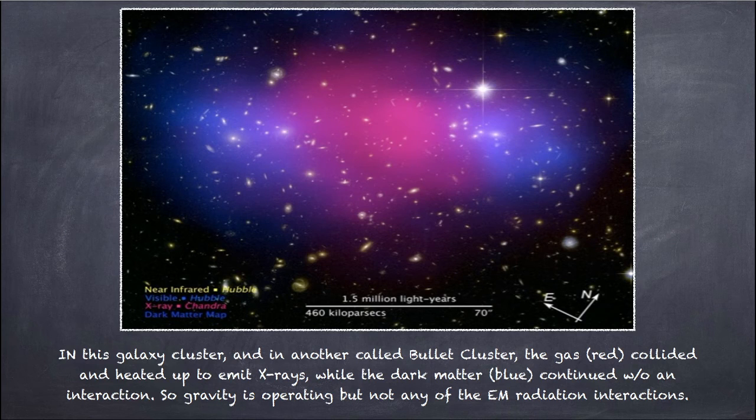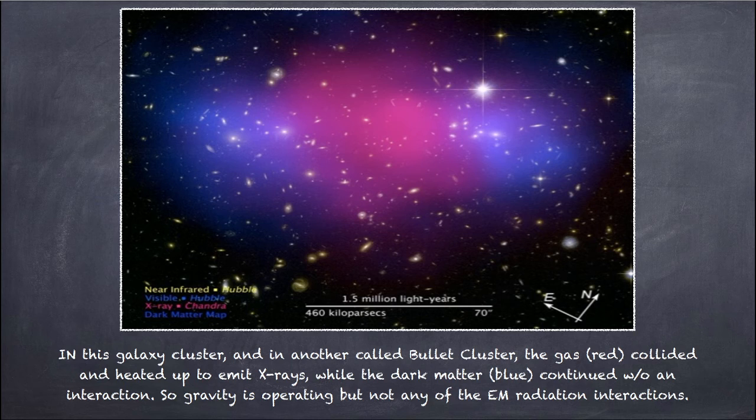So in this galaxy cluster, it is a formation of two galaxy clusters coming together. This is called the bullet cluster, and the gas, in red, collided and heated up to emit X-rays, while the dark matter, in blue, continued without interaction.